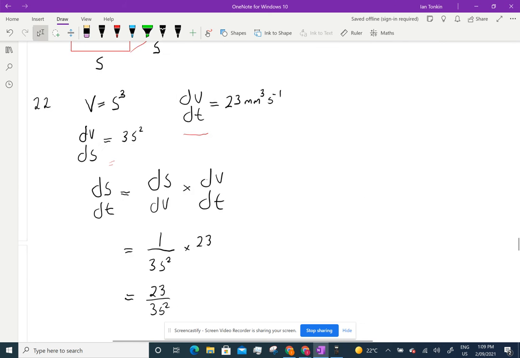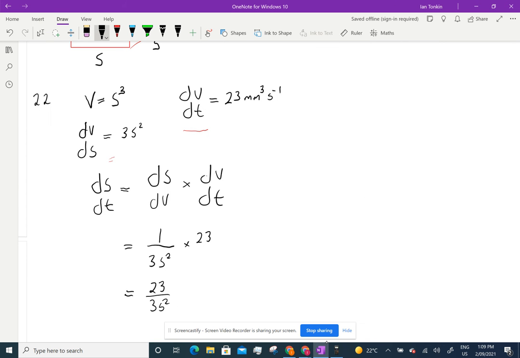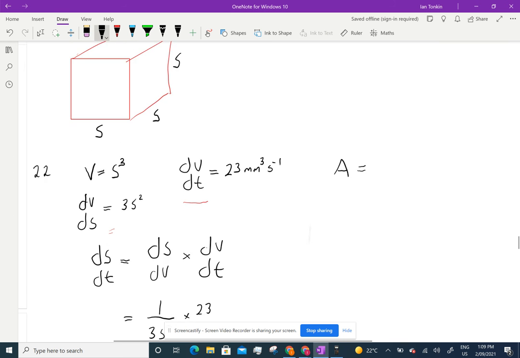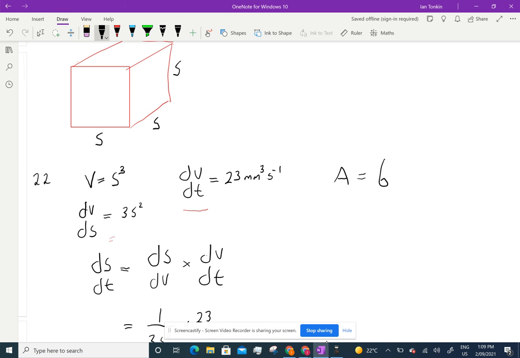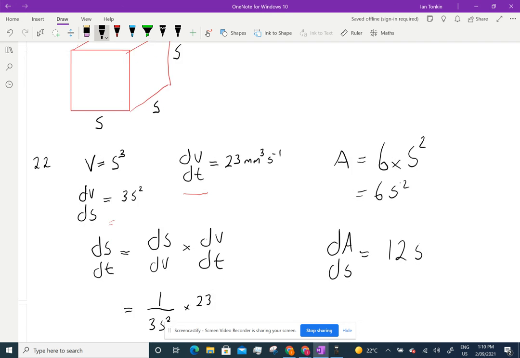Now, I haven't really quite got there yet. The surface area, which I'm just going to call A to make it easier, of this cube is 6 times one side area, which is 6s squared. So dA/ds, the derivative of that, is 12s.